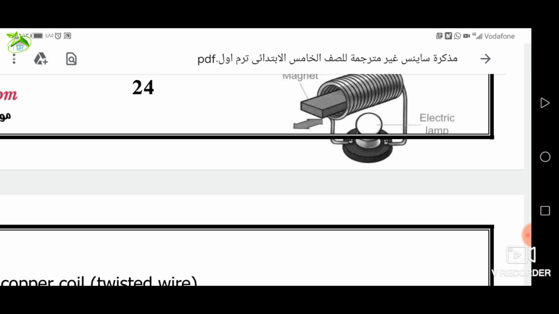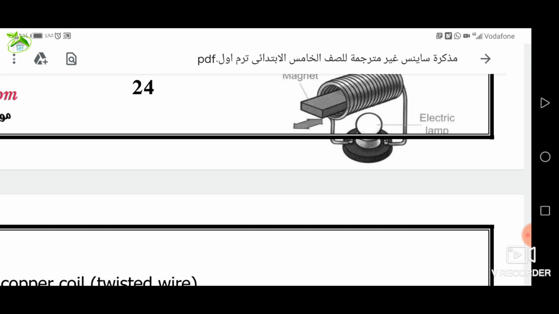This means that electric energy or electric current can be generated by using a magnet. Faraday used this discovery to make an electric generator known as the dynamo.